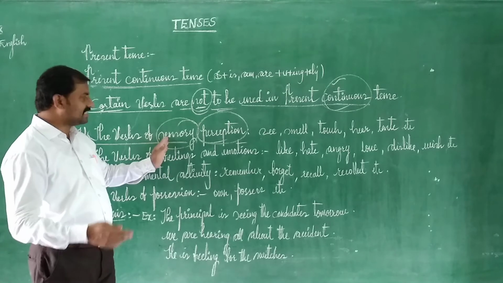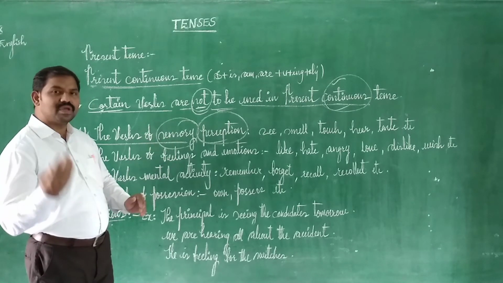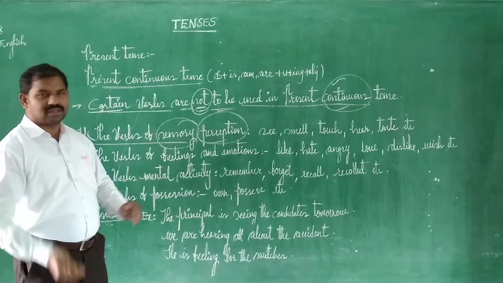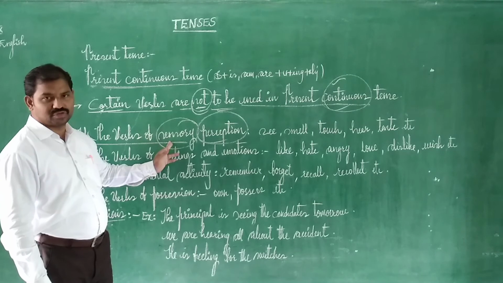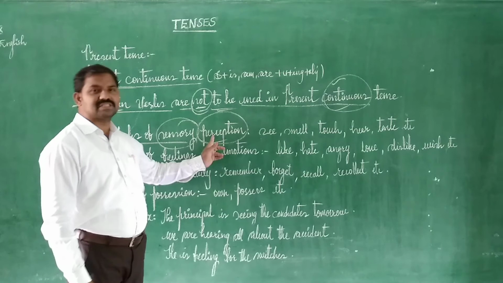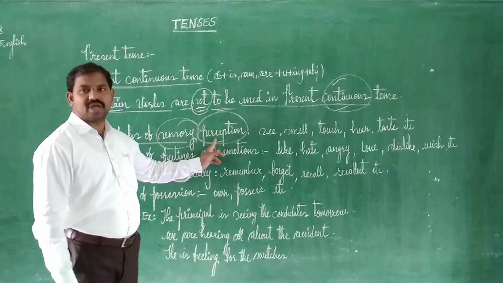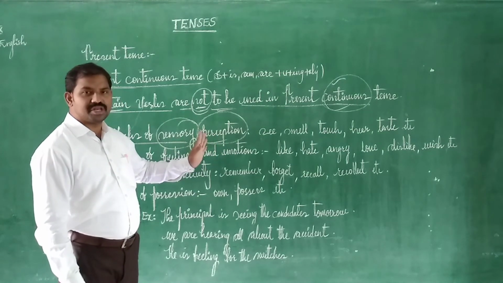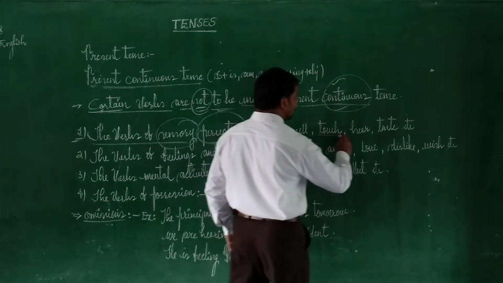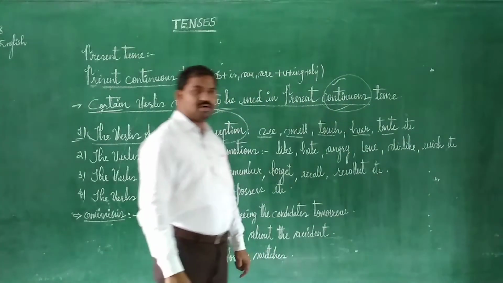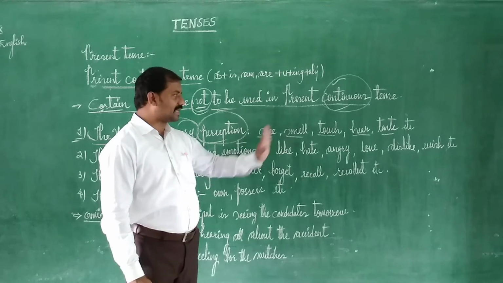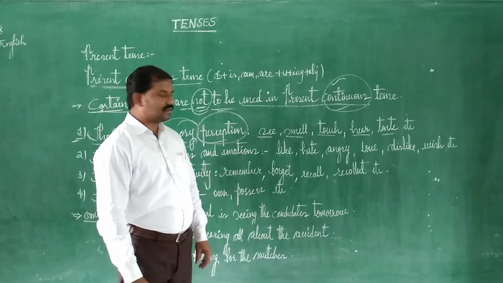For example, with eyes we see, with ears we hear, and with the tongue we taste. So these are the basic elements for which the sense organs are used. When we talk about sensory perception, perception means understanding. Whatever we understand with the senses, you are not supposed to use in your continuous tense. For example, see, smell, touch, hear, taste. Five organs with the basic element we have written. Better you don't use seeing, smelling, touching, hearing or tasting.